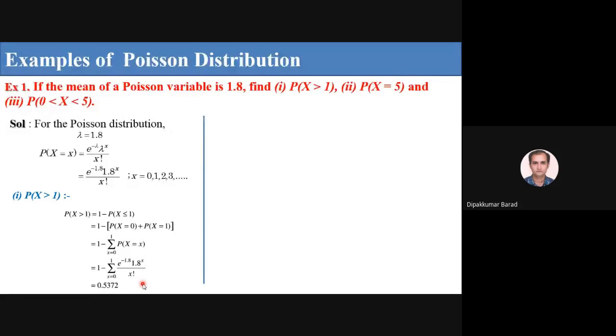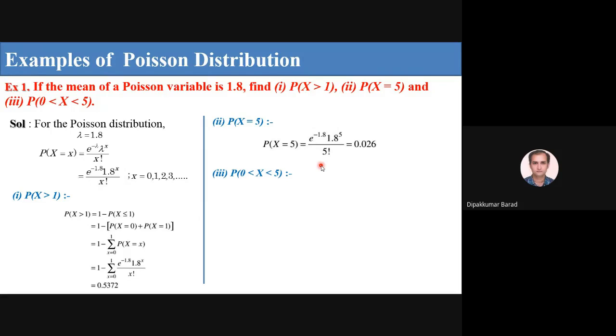Now the second thing we have to find is P of x equal to 5. So x equal to 5 means e raised to minus 1.8, 1.8 raised to 5 upon 5 factorial. Here, instead of x, you have to put 5 in this formula. So 1.8 raised to 5 upon 5 factorial. After simplification you get 0.026.